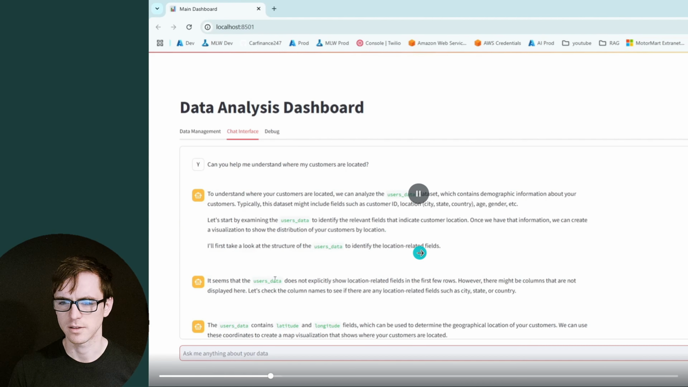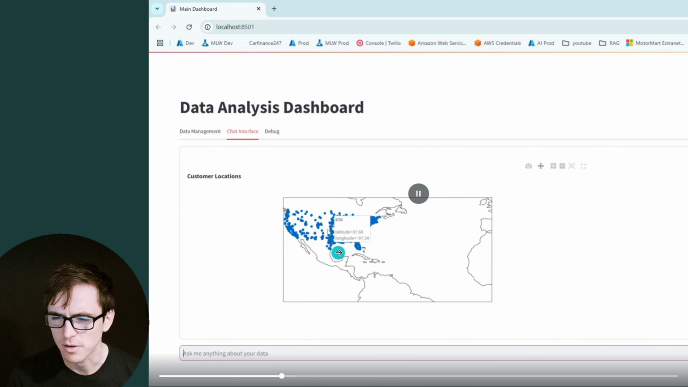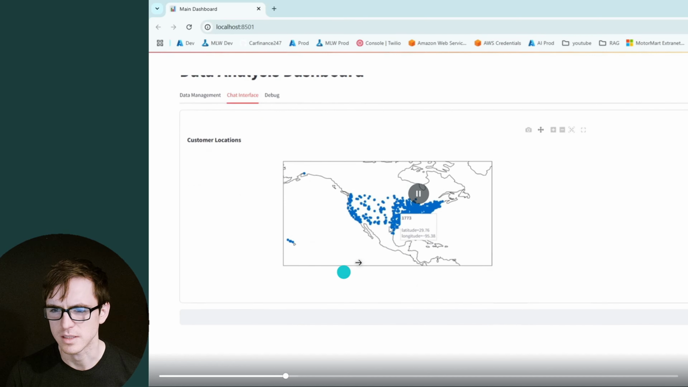It's done, right, let's take a look. So it found some fields, latitude and longitude. Oh wow, it's actually plotted it as well. That's perfect. That's exactly what I wanted.